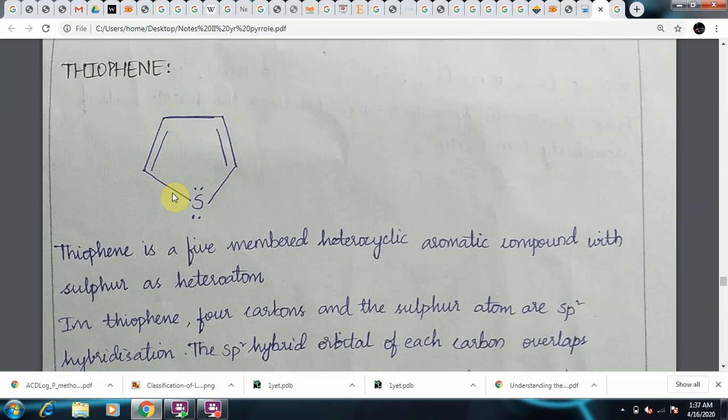You know that an sp2 hybridized carbon will be trigonal planar in shape. So as the carbon of thiophene is sp2 hybridized, the shape around the carbon will be trigonal planar in the hybridized state.